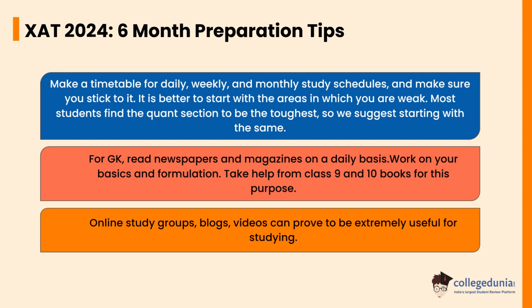Let's check the XAT 2024 6-month preparation tips. Make a timetable for daily, weekly, and monthly study schedules and make sure you stick to it. It is better to start with the areas in which you are weak. Most students find the quant section to be the toughest, so we suggest starting with the same. For GK, read newspapers and magazines on a daily basis. Work on your basic formulations. Take help from class 9 and 10 books for this purpose. Online study groups, blogs, and videos can prove to be extremely useful for studying.